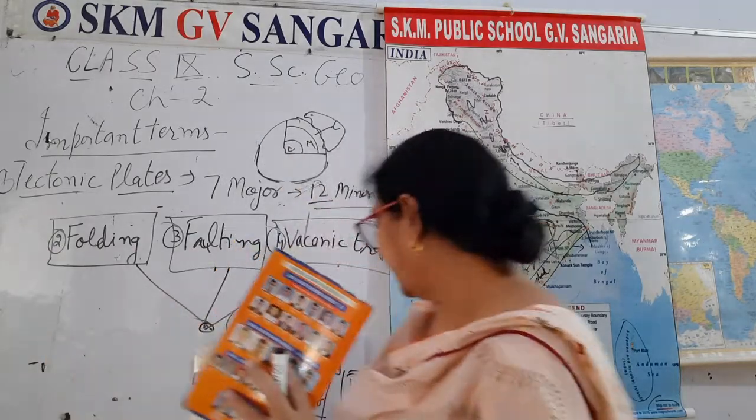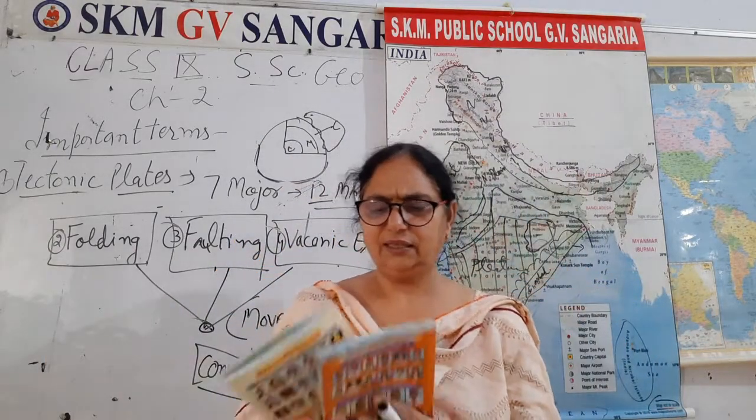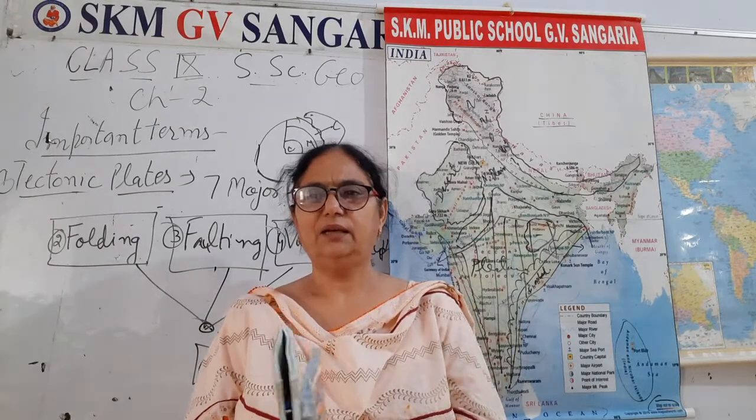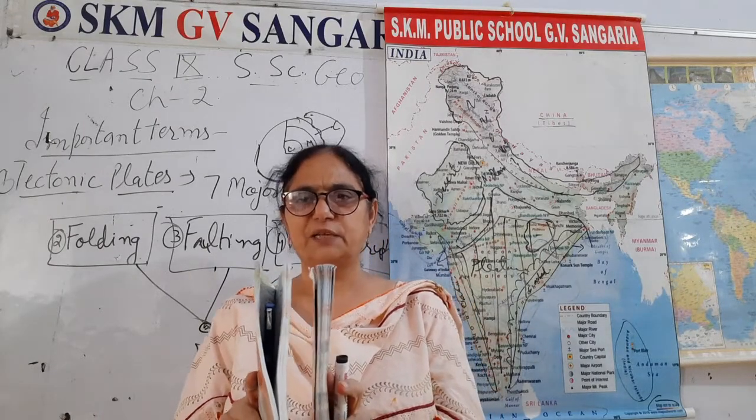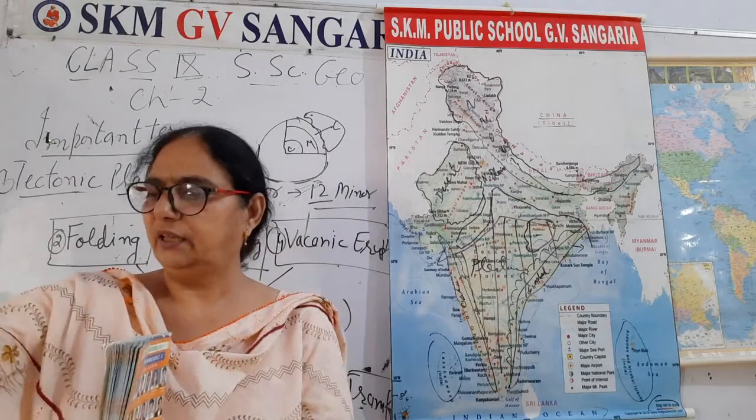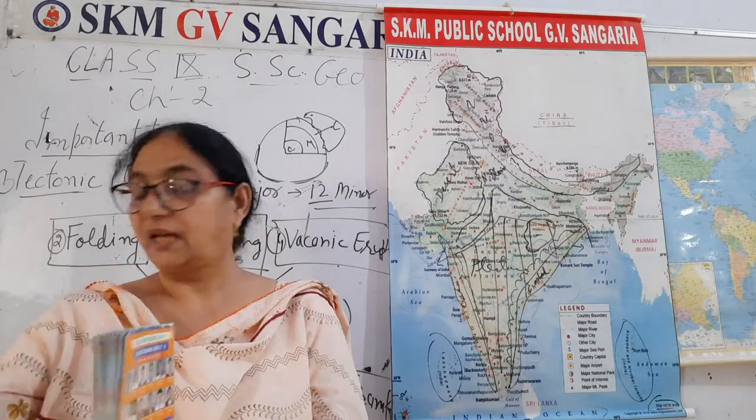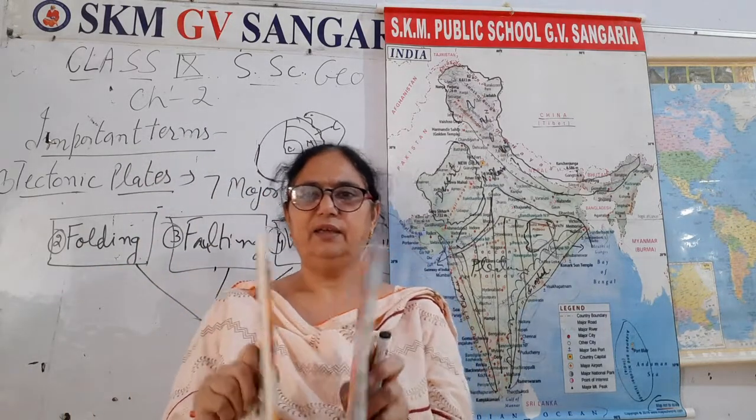And then second is diversion. Very clear cut. When due to the movement, suppose these plates are located here nearby, in this way, right?